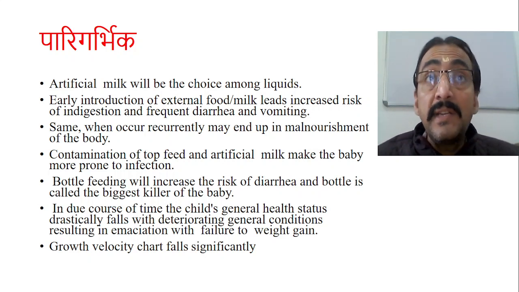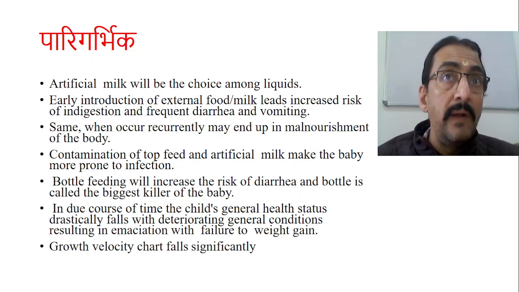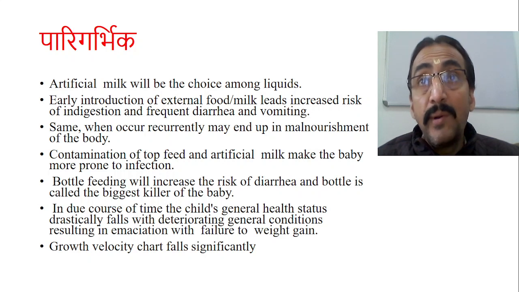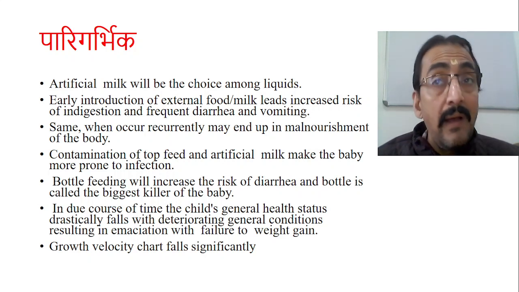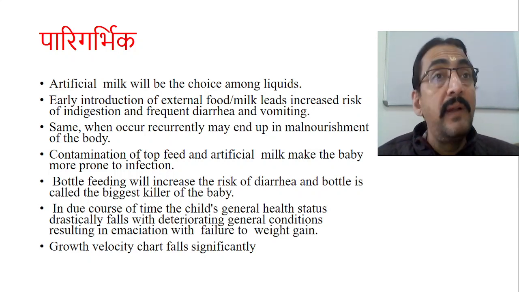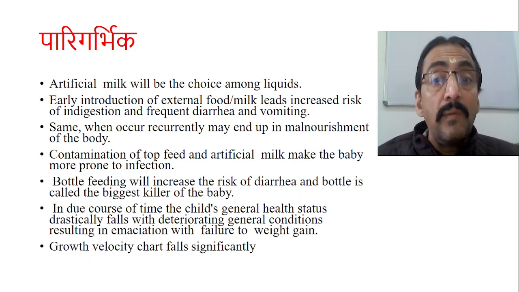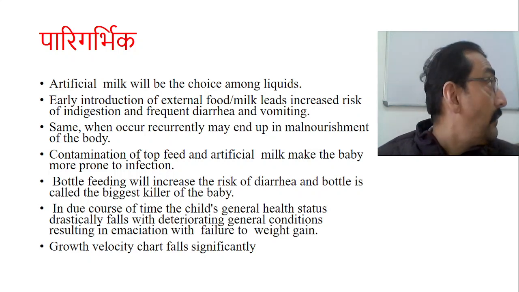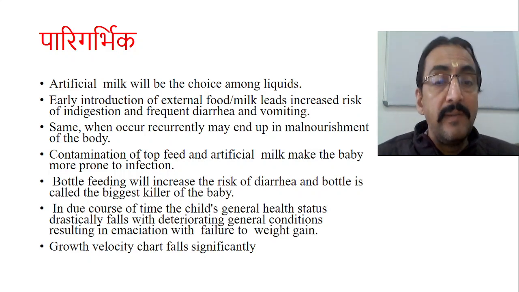Then contamination: suppose if the mother is giving top feed, another risk is contamination of the top feed. With the breast milk we don't have this problem, but with the alternative feeding like supplementary feeding or animal milk feeding, we have got contamination of the top feed and also artificial milk, which makes the baby more and more prone to infection.